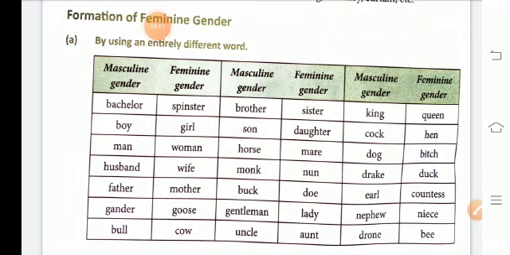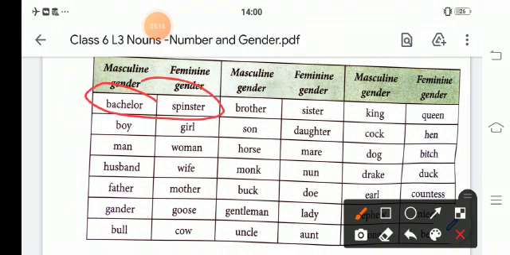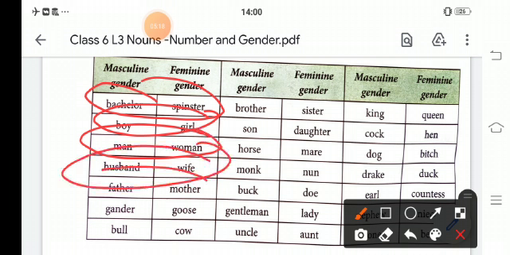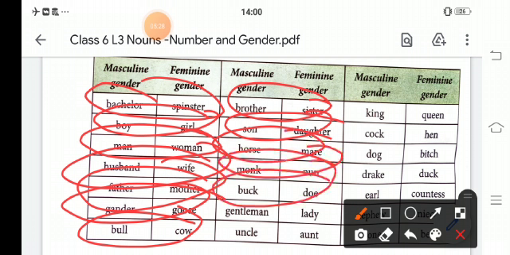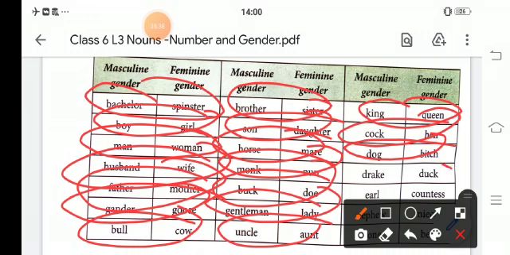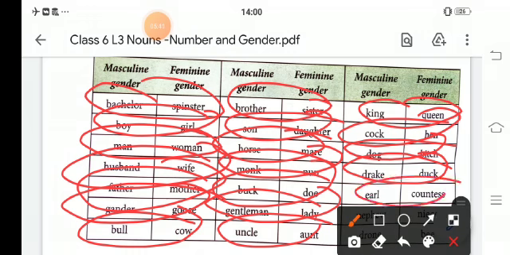These are the masculine and feminine genders: bachelor, spinster, boy, girl, man, woman, husband, wife, father, mother, gander, goose, bull, cow, brother, sister, son, daughter, horse, mare, monk, nun, buck, doe, gentleman, lady, uncle, aunt, king, queen, cock, hen, dog, bitch, drake, duck, earl, countess.